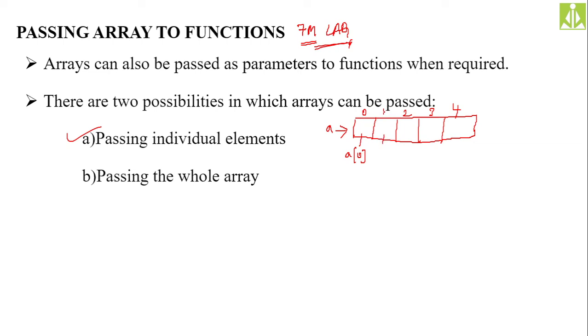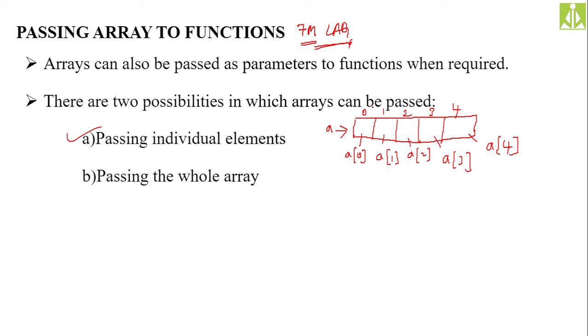So if you want to refer to this second element, A of 1. Third element, A of 2. Fourth element, A of 3. Last element, A of 4. Like this we can access, or we can refer to all elements from our array.